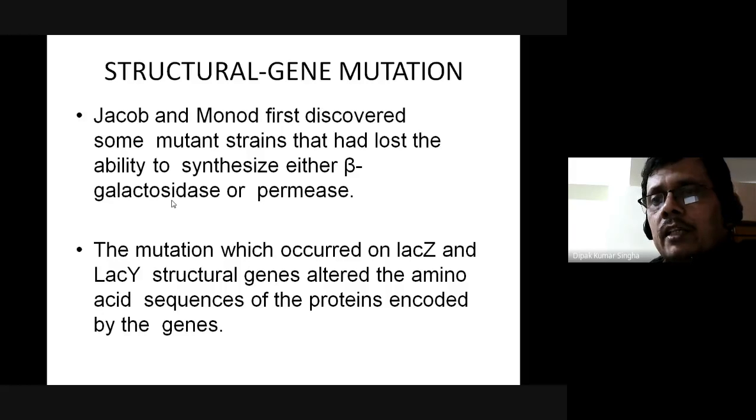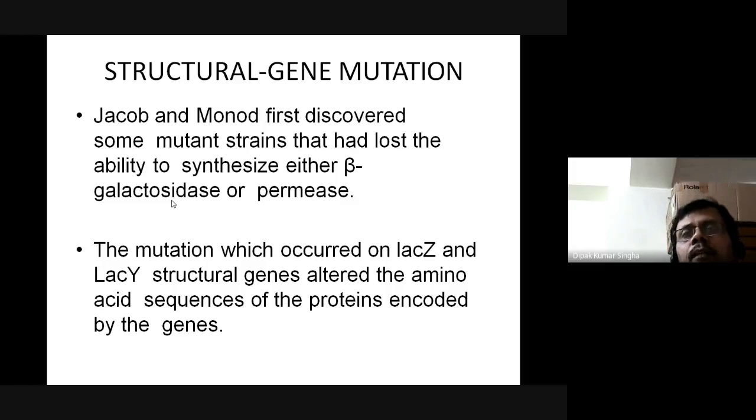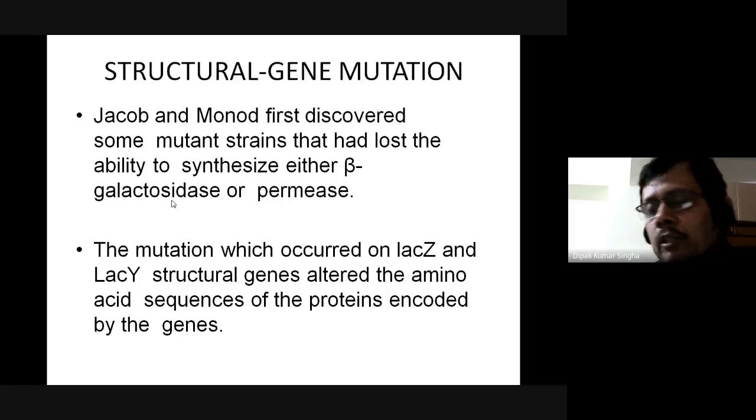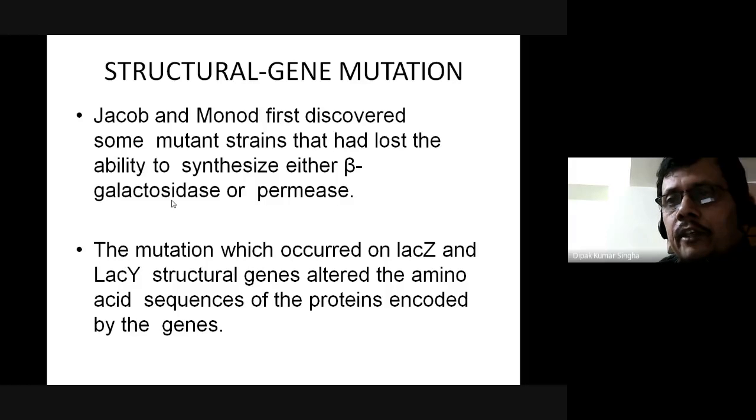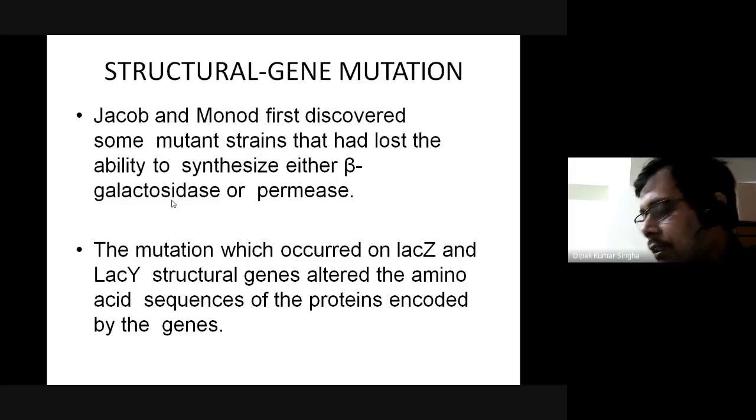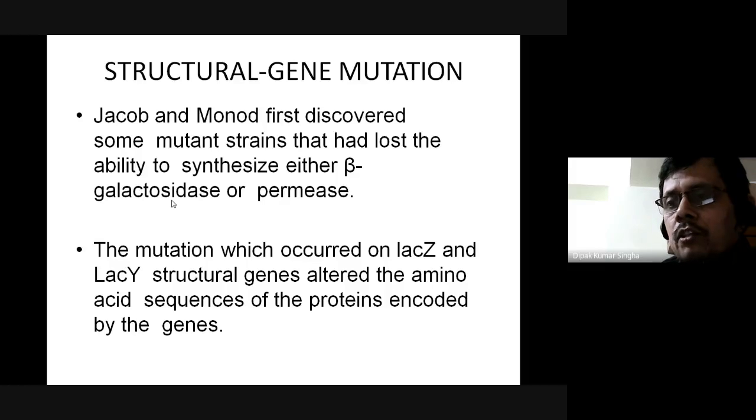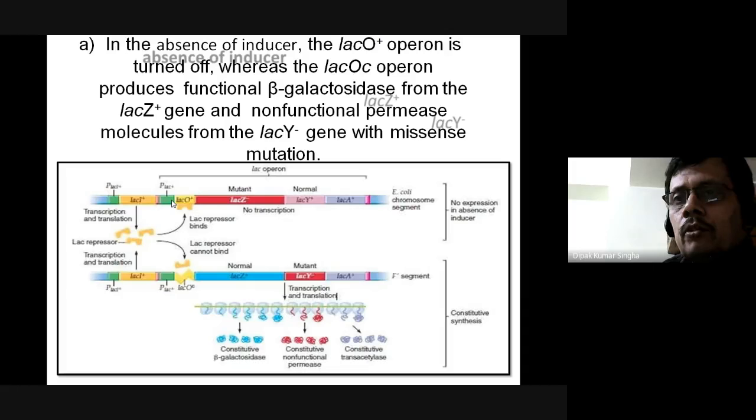So the mutation which occurred on the lacZ and lacY structural genes altered the amino acid sequence of the protein encoded by the genes. If the gene is mutated, there is an alteration of the DNA sequence, and ultimately the mRNA sequence will be changed. The protein or enzyme from lacY and lacZ will then be different, so beta-galactosidase activity will be lost, and permease activity is also lost.